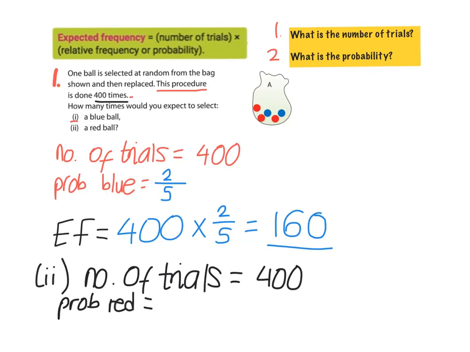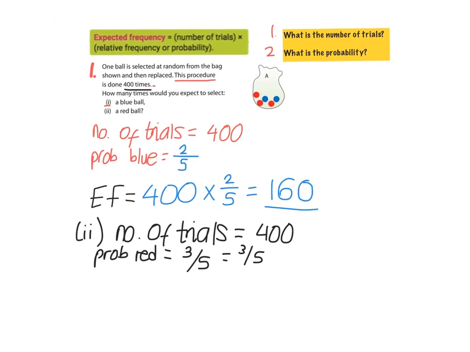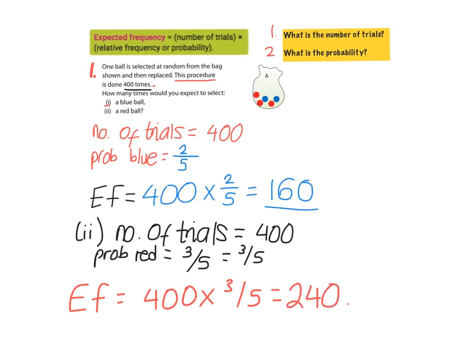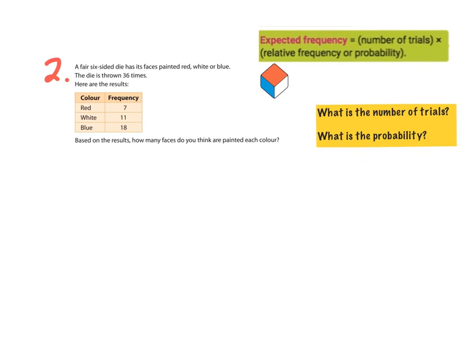Remember, it's the amount of times the event happens, so the number of reds, over the total number of outcomes. We know there are 3 red balls and 5 outcomes, so it's 3 over 5. Then, to get our expected frequency, we do the number of trials multiplied by the probability, and we end up with 240.